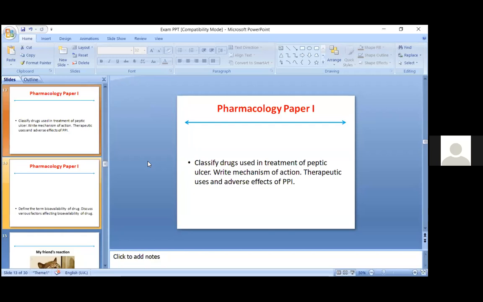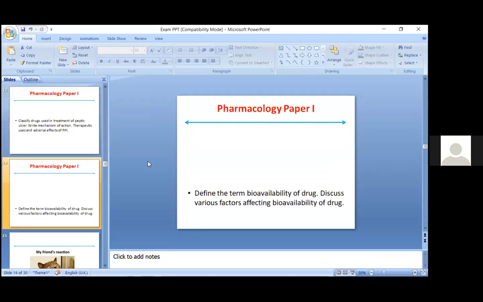How the marks are divided is that if you write the drugs classification and you write about peptic ulcer, we have to also mention the physiology and the pathology that it undergoes in this peptic ulcer. If you write that, you are scoring 2 marks. Mechanism of action is a very important thing, and if you draw the diagram over there, you can also score 2 marks. What are the uses of proton pump inhibitors and adverse effects? That carries one mark. So that is how the 6 marks come into place.